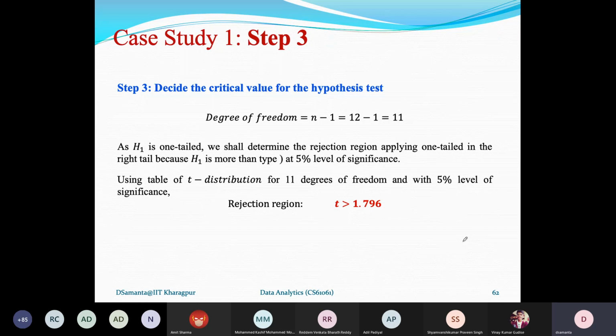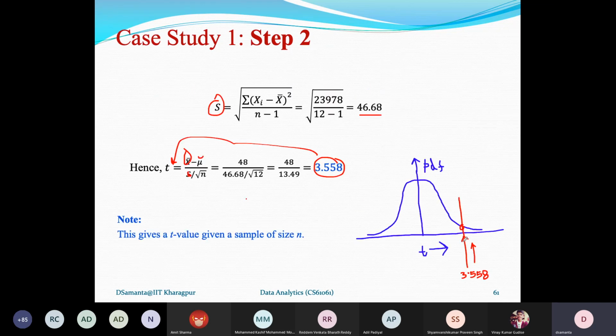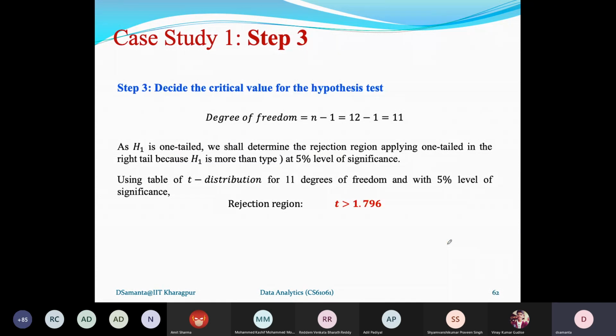This rejection region means the critical value, right? The boundary can be obtained given the alpha value. The alpha value is given to you. You can calculate using the formula that I have told you, but here the t distribution table needs to be consulted. The entry of the t table needs the information about the degree of freedom. As I said, for these 12 data, the degree of freedom is 11.